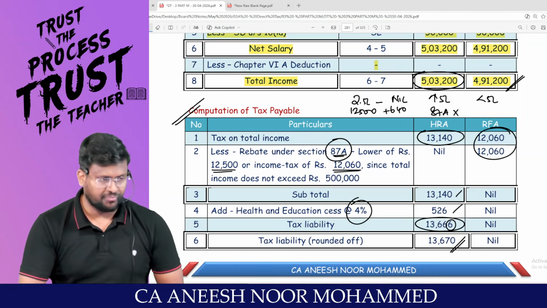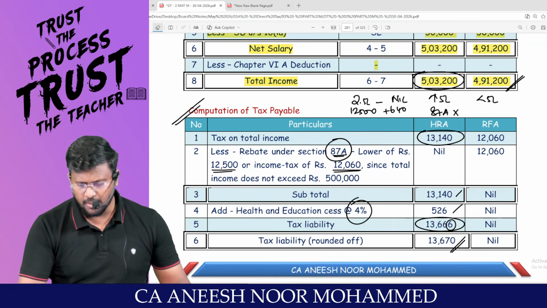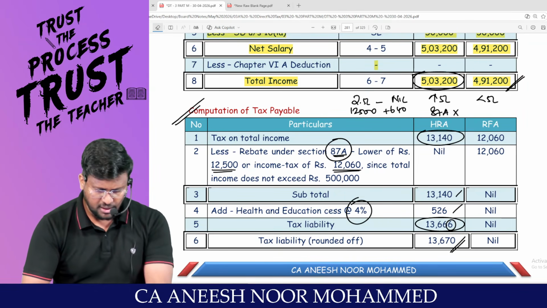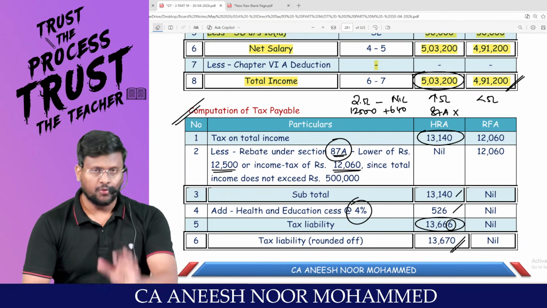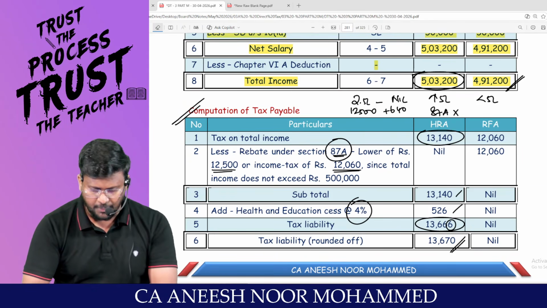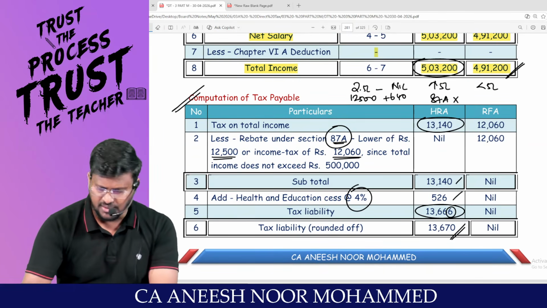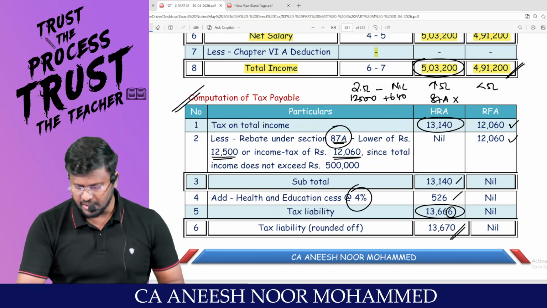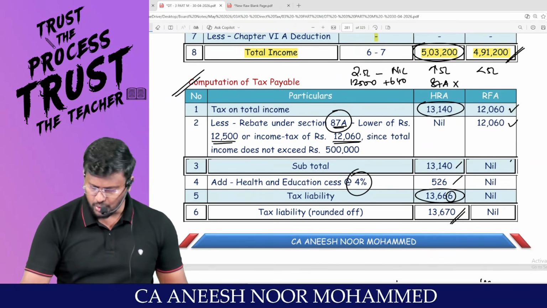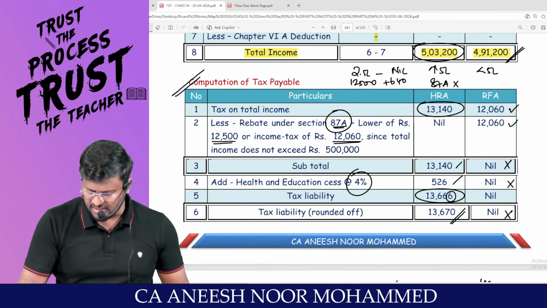What is the tax payable on 4,91,200? On 2,50,000, no tax. For the 2,41,200, 5% is the tax liability, so 12,060 is the tax payable. The entire 12,060 can be claimed as rebate under 87A, so no tax payable and no health and education cess.